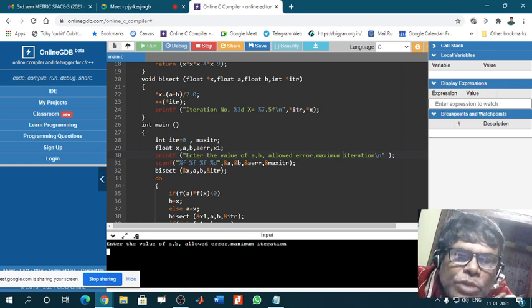Now see, you have to give scanf input in this form: you have to enter these 4 variables.